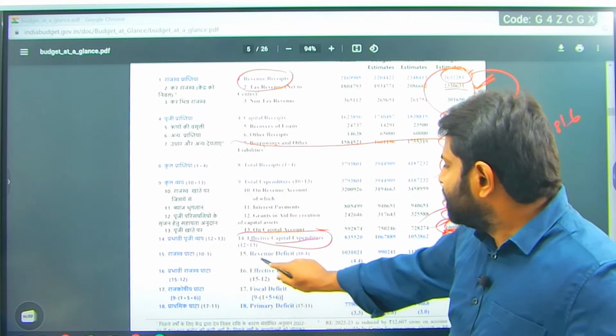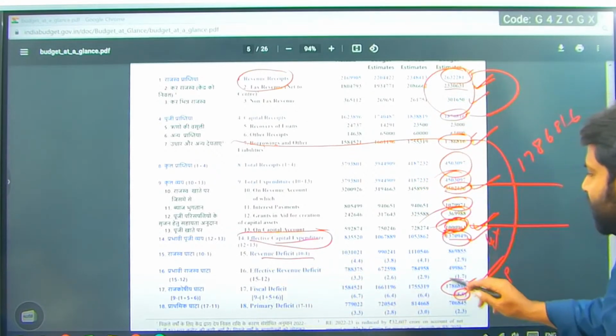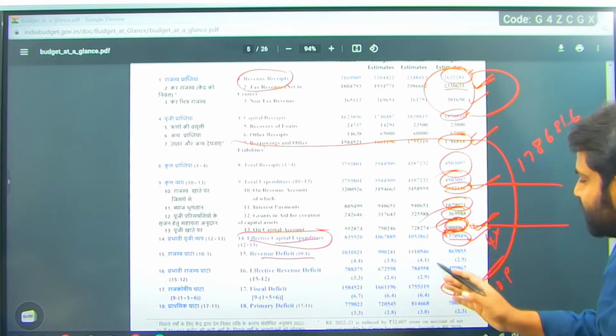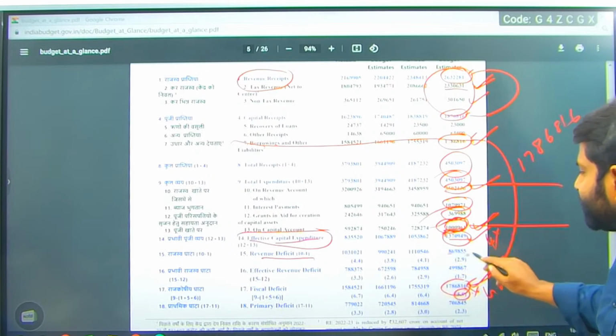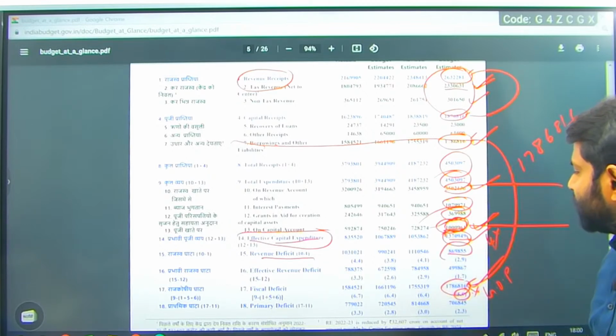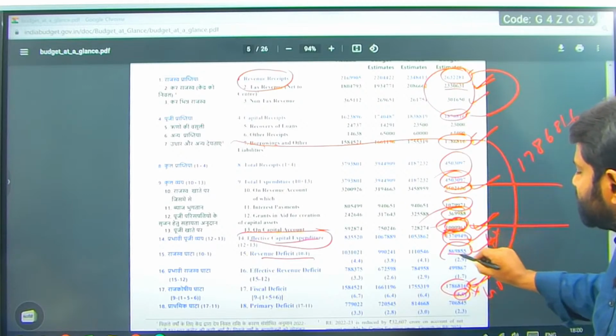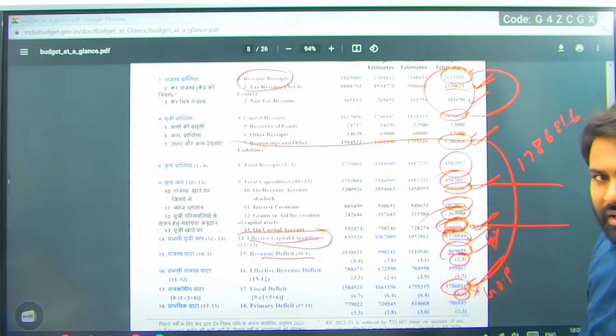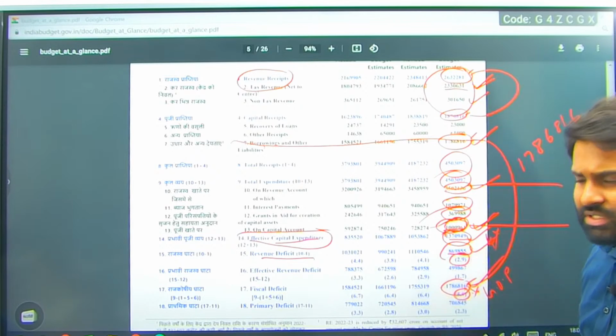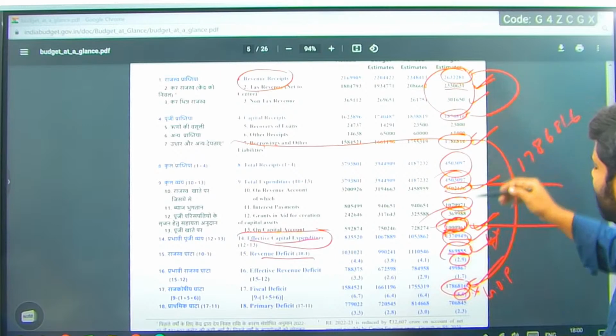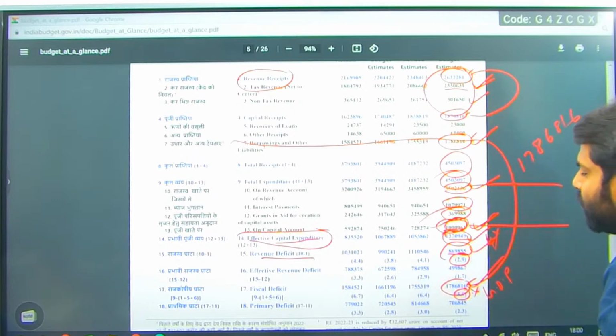And similarly, the revenue deficit, if you can see, revenue expenditure minus revenue receipts, is 8,69,855 crore, which is 2.9% of GDP. Normally you will remember the percentage as part of GDP. 5.9, 2.9 and 2.3 is what you will remember simply, right?